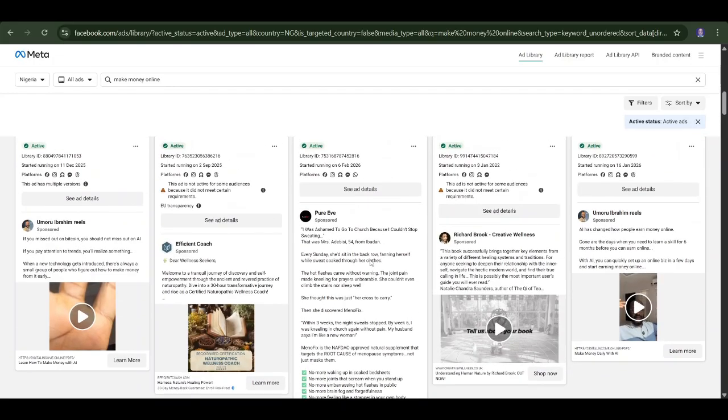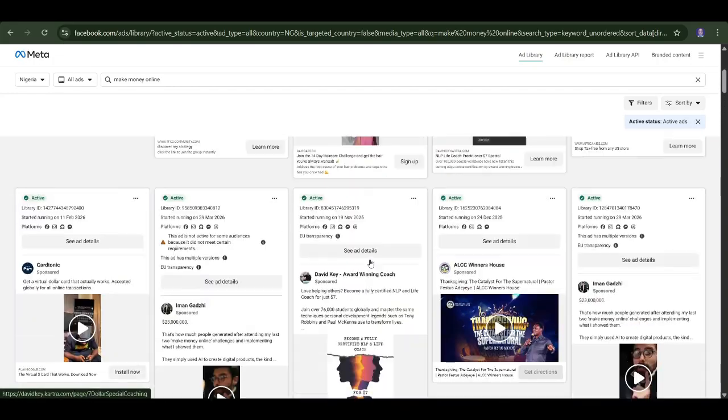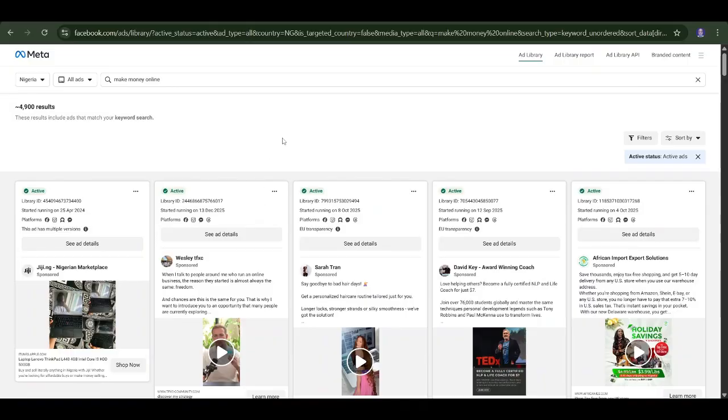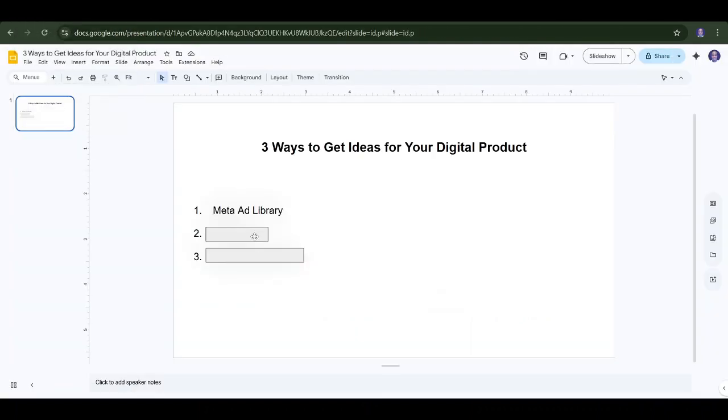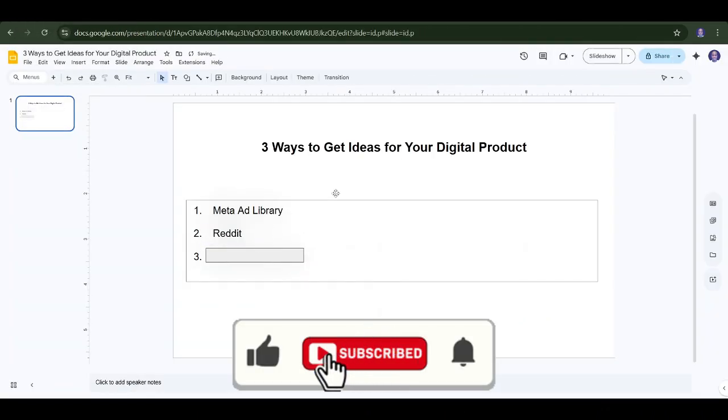So once you click the call to action, you see what they are selling. Try to model them. This is the best place to come to get an idea for a digital product. So that's number one. And the second one is Reddit.